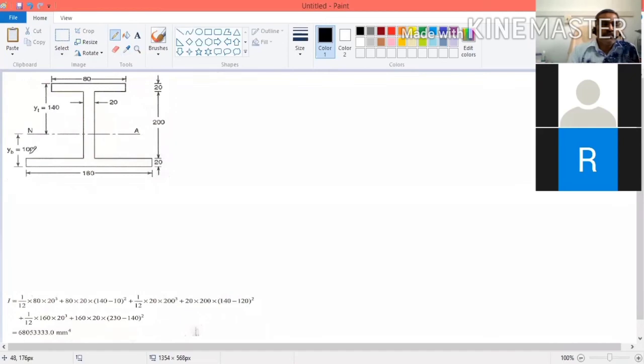For this problem, the load F given is 40 kilonewton. Now we are going to calculate shear stress at the extreme fiber, bottom of the flange, top of the web, neutral axis, bottom of the web, top of the bottom flange, and this point.